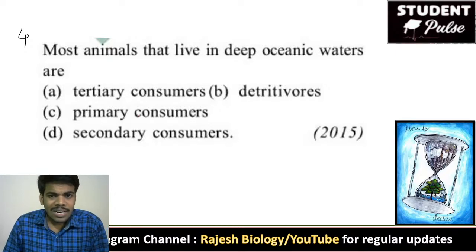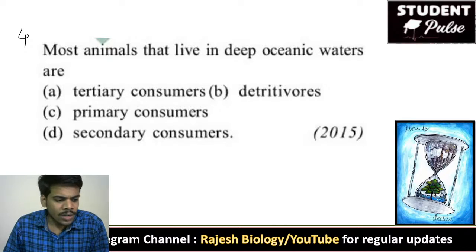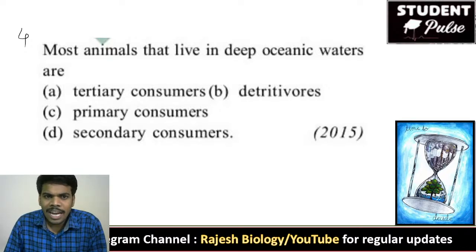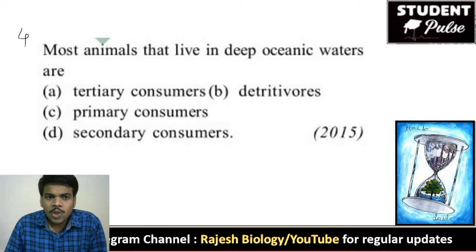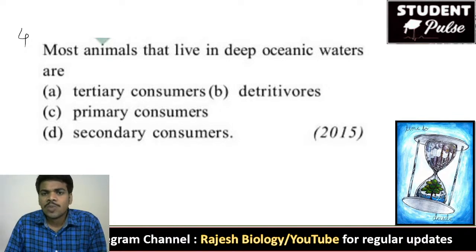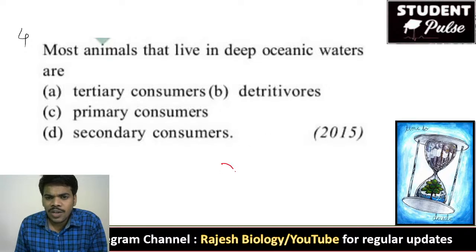Most animals that live in deep oceanic waters are: tertiary consumers, detritivores, primary consumers, or secondary consumers.